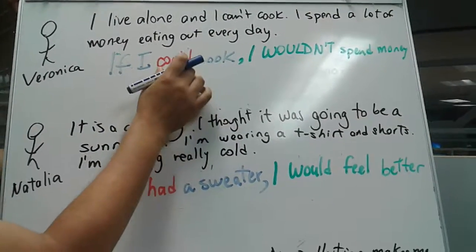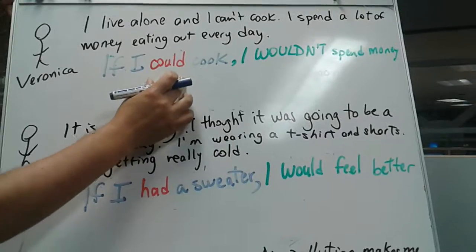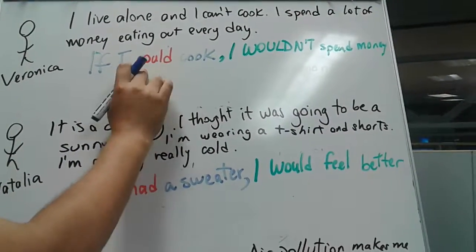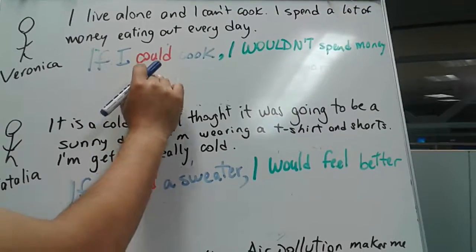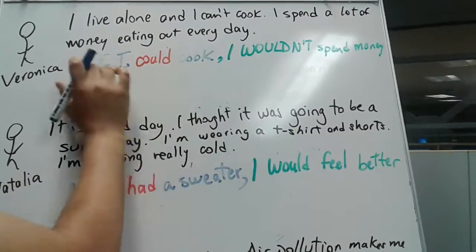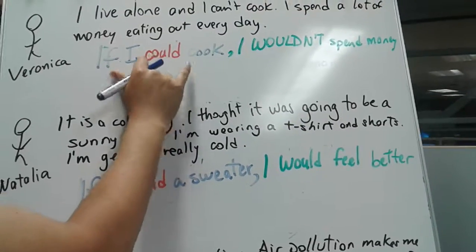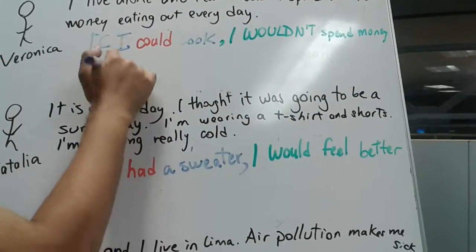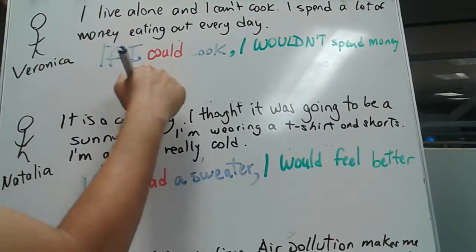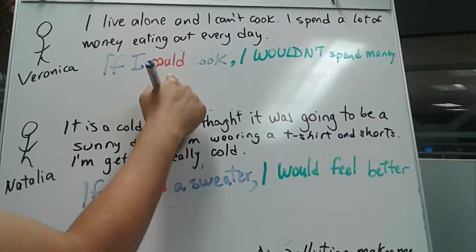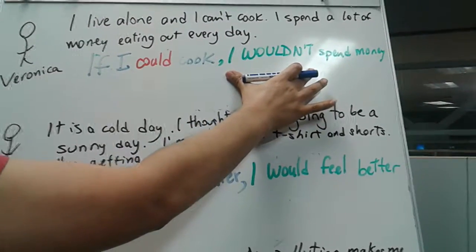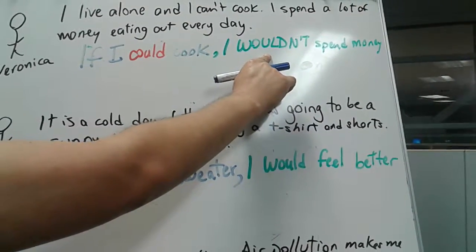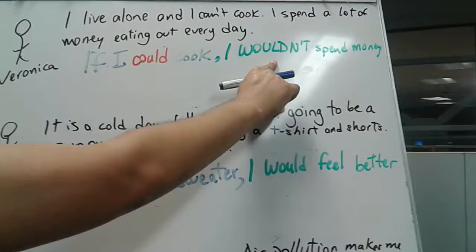Look at how it's expressed. If I could cook. So the verb is in the past, just the same way you use with wish. That's why it's in red. And then, this is what is called the if clause. The if clause has the verb in the past. So the clause that has the if, that's in the past tense. But the result clause has to use would or could. I wouldn't spend a lot of money, right?